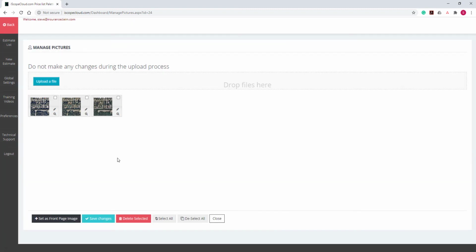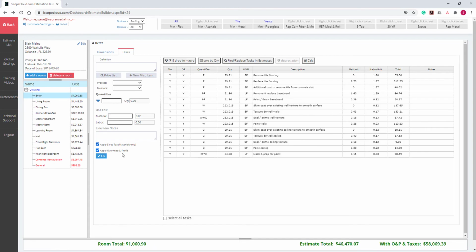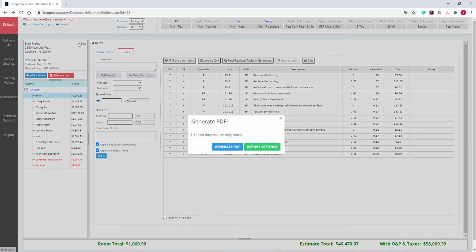Lastly, you can set one of these images, or any image for that matter, as a front page image. This means that it will print on the first page of the estimate directly to the right of the customer details. Now, let's go back into the main screen and print this estimate to see how it looks. We will click the print link at the top left of the screen, and then let's go into the report settings.